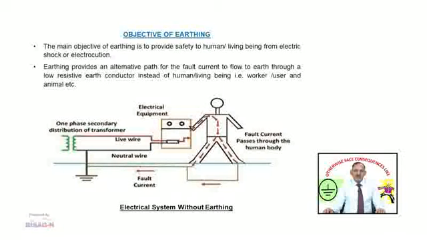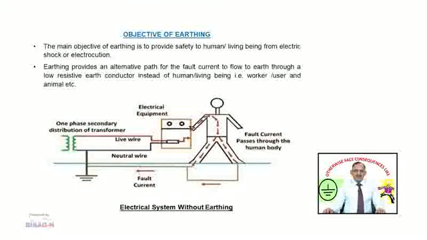If any human being or living being comes in contact with the faulty equipment, then the fault current finds its path through the body because the body resistance is very less, and the fault current continues flowing through the live wire, faulty equipment, then human body, then earth and then neutral wire. In this case, when the current flows through the human body, the man gets electrocuted or gets a shock.